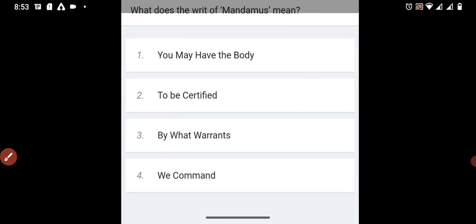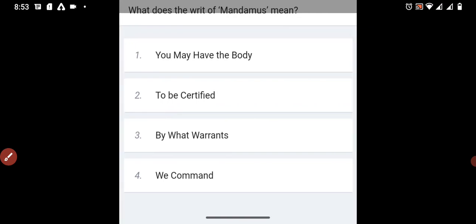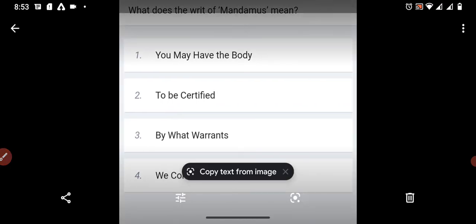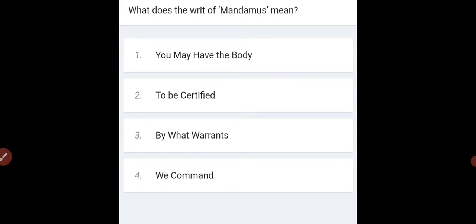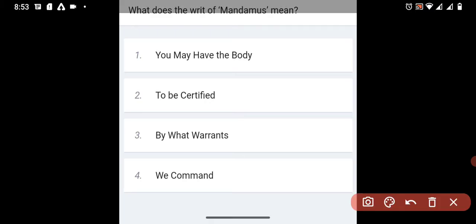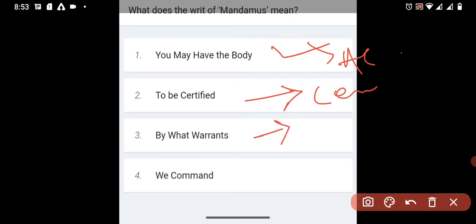Moving to the next question, what does the writ of mandamus mean? Here are the options. "You may have the body" is related to habeas corpus. "To be certified" is related to certiorari. "By what warrant" is related to quo warranto.